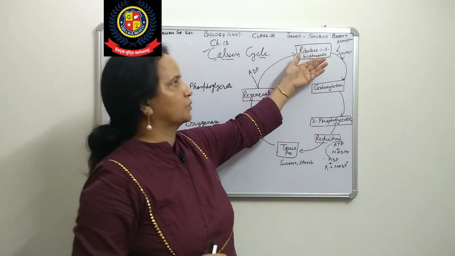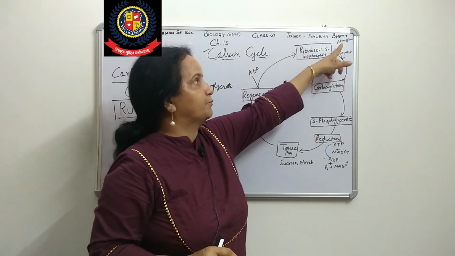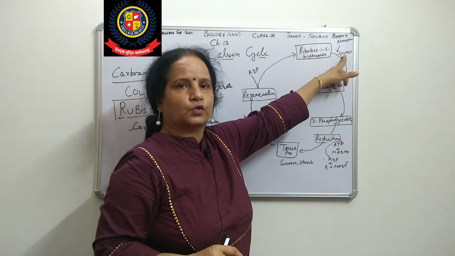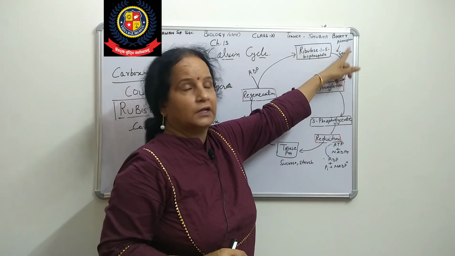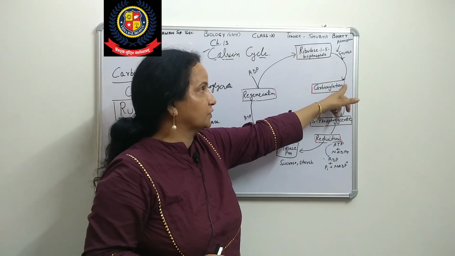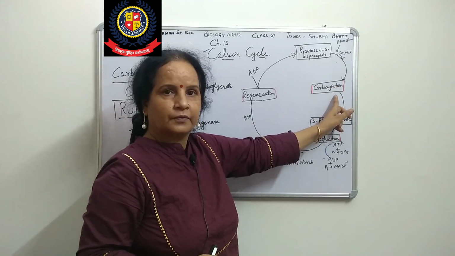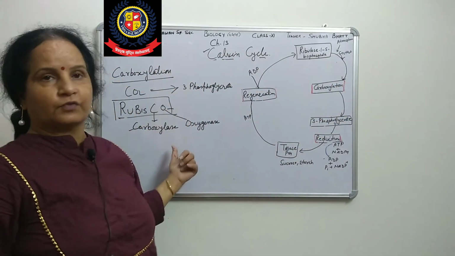In the presence of this enzyme, we get CO2 from the atmosphere and water from the soil, and that process is called carboxylation.